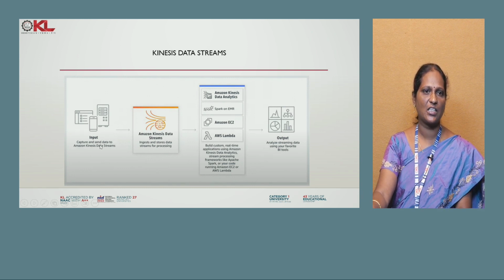So this is Data Streams, where it takes input from various data sources like sensors, mobiles, cameras, many input devices that capture and input data, like the video streams we are getting. And there is Kinesis Data Streams exclusively for processing data. For processing data, it can use AWS compute services like the serverless service called Lambda and the compute service called EC2, and performs insights in terms of output.